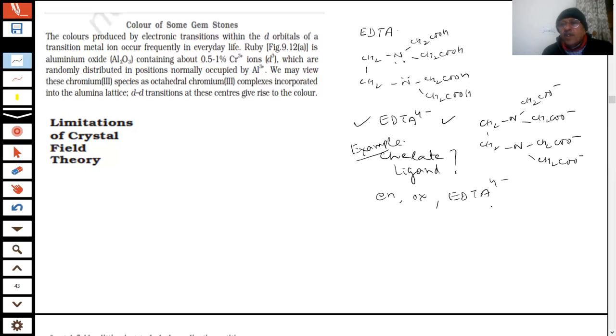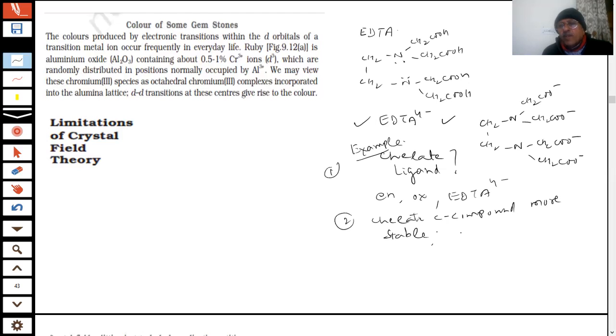So students, you already know that they can form cyclic rings. So are the chelate coordination compounds more stable? Yes, sir. Why? Sir, because they can form cyclic rings.